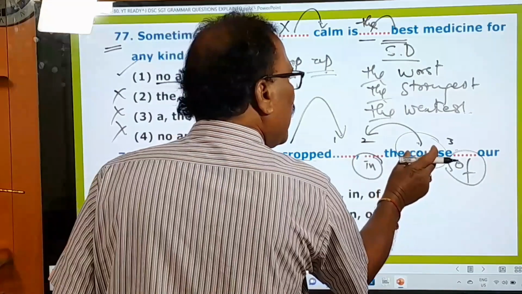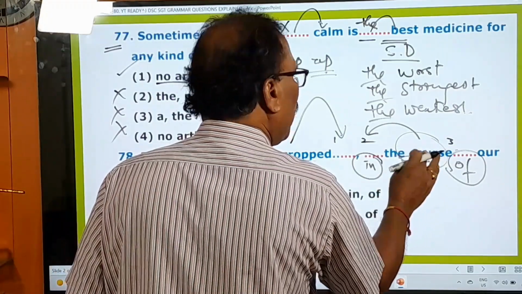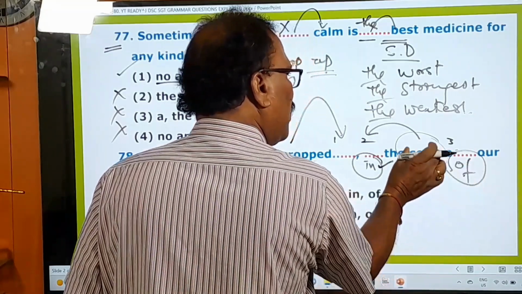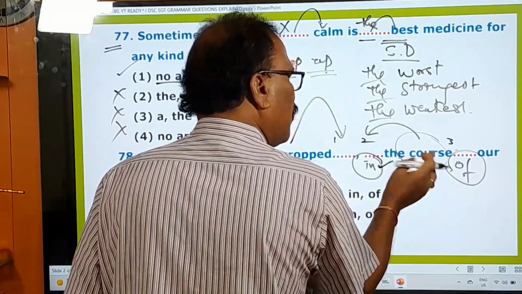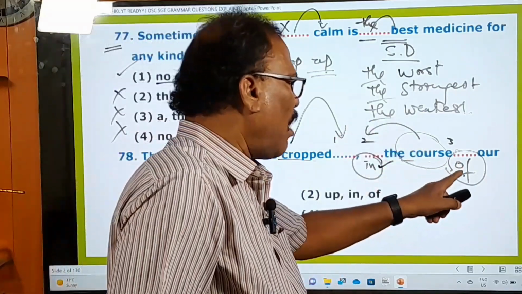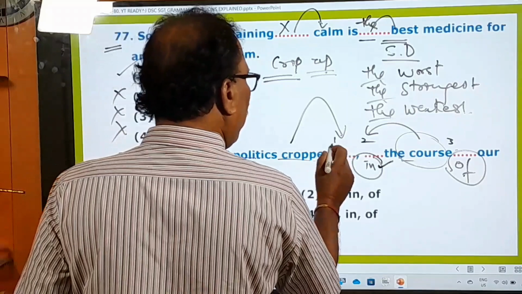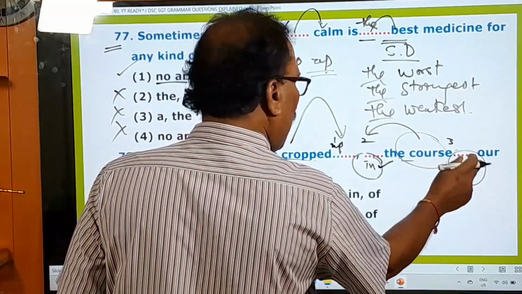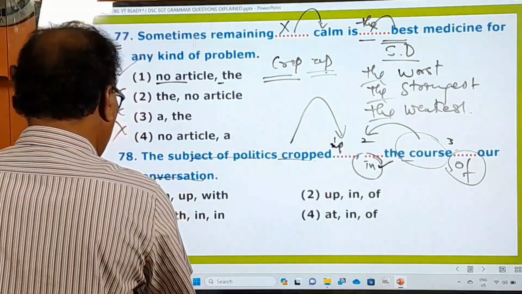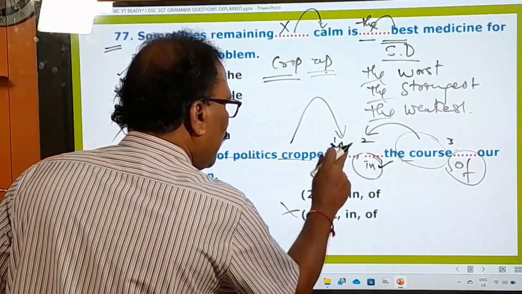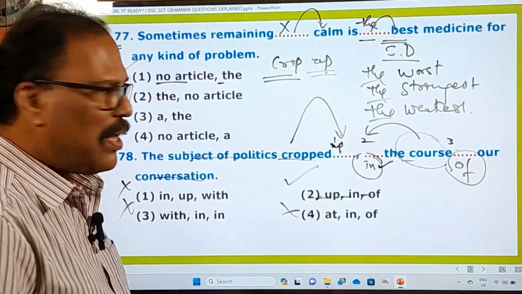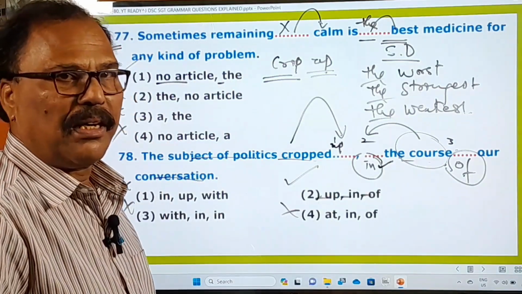So the course is there. This course is a typical word which is preceded by in and followed by of. Therefore, this is a clue for you. So you must remember, course means before that in must be used, and after that we must use of. So that's why here we have to use in this blank in and in this blank of. What is the option? In, no, up must be there. Is it wrong? It's wrong. Up is there. In is there. Of is there. So the second one is your answer, and all others are not the right answers.